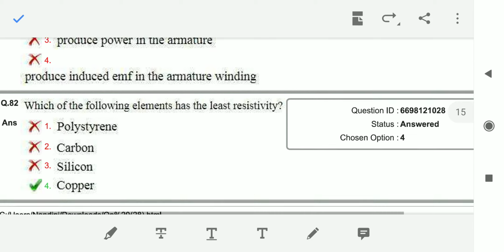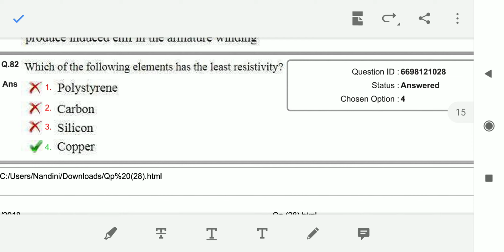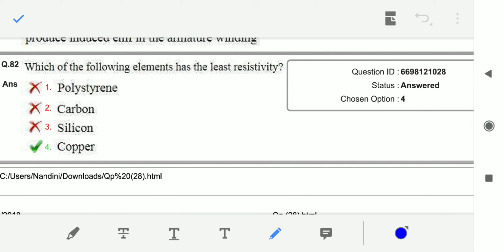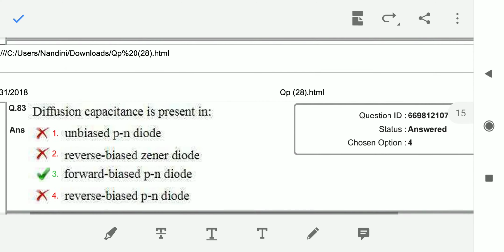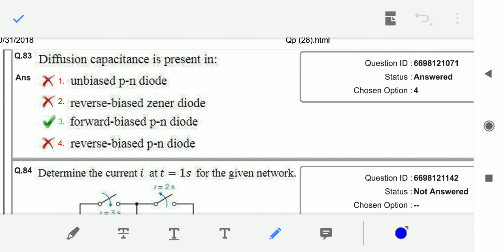Next, which of the following elements has the least resistivity? It is definitely a conducting material. Among the options given, the conducting material is only copper. So the answer is copper. Next, diffusion capacitance is present in the forward biased PN junction.